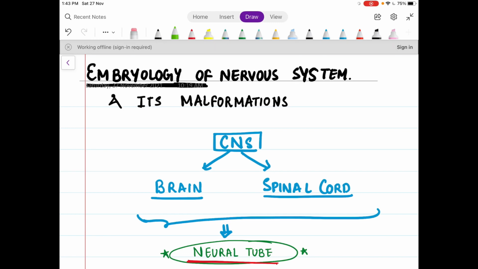So CNS, everybody knows what CNS is. It's the central nervous system, which comprises two very important structures known as the brain and the spinal cord. This brain and spinal cord together are derived from a structure known as the neural tube. But how is this neural tube formed, and what is responsible for its formation?